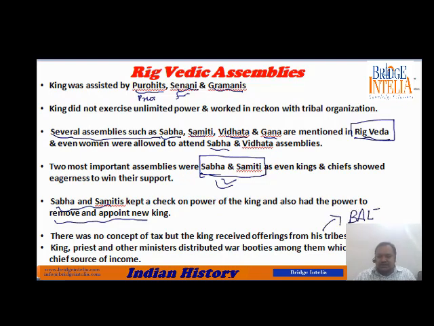This is a very important question. So this was known as Bali Pratha. That means part of the earning was given to the king. Why was it given to the king? Because the king had to take care of the tribe.